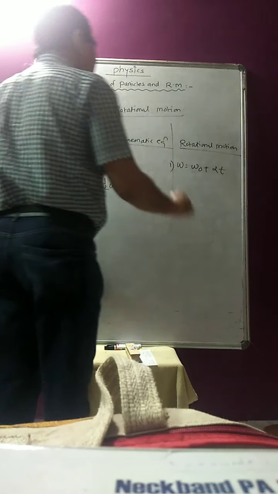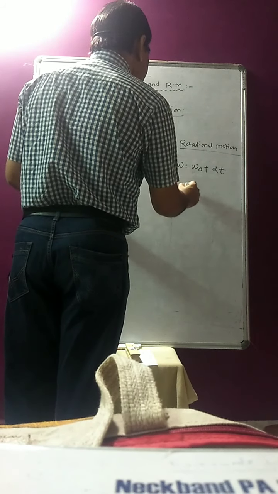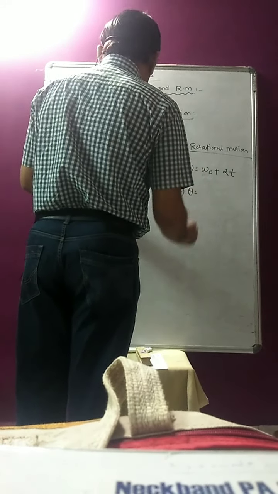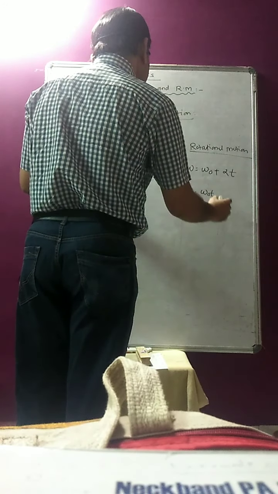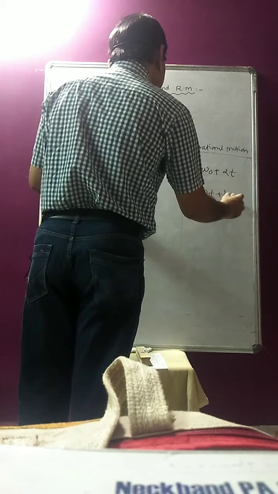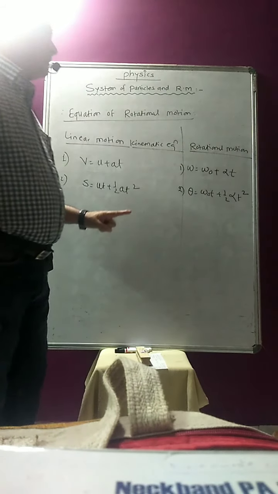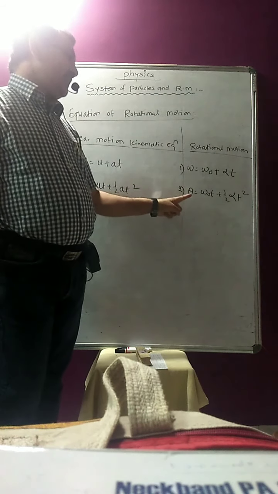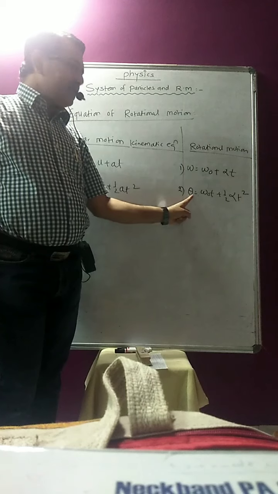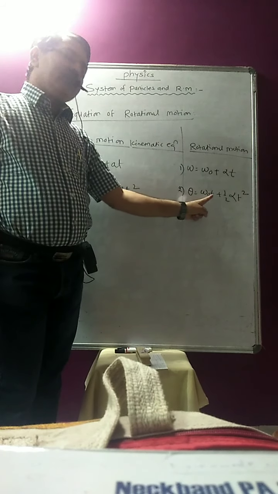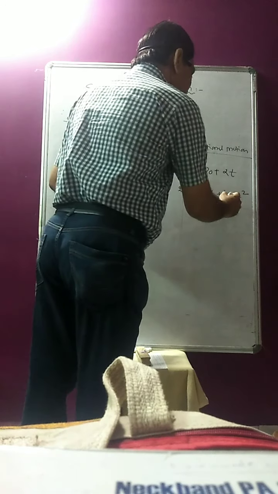By the same analogy, S means angular displacement here, which is equal to the initial angular velocity omega 0 plus half alpha into t square. That will be your second kinematic equation for rotational motion, where theta is the angular displacement, omega 0 is the initial angular velocity, t is the time taken, and alpha is the angular acceleration.